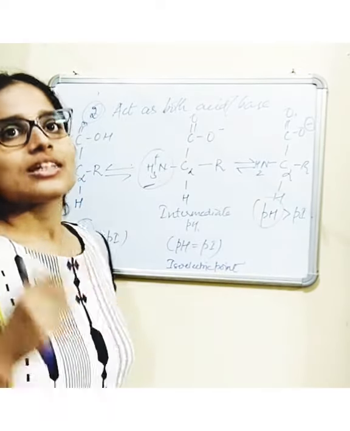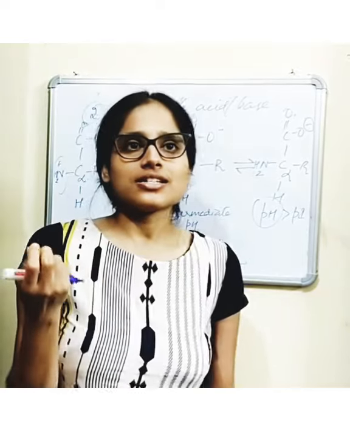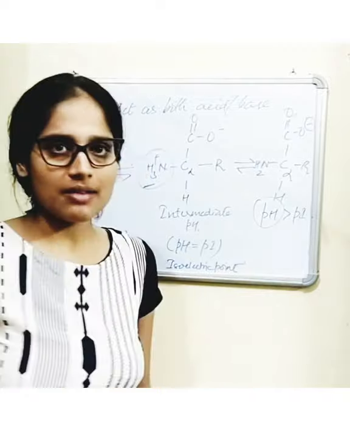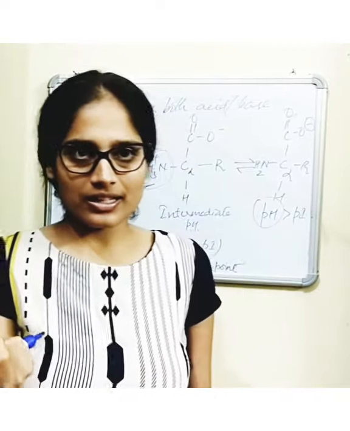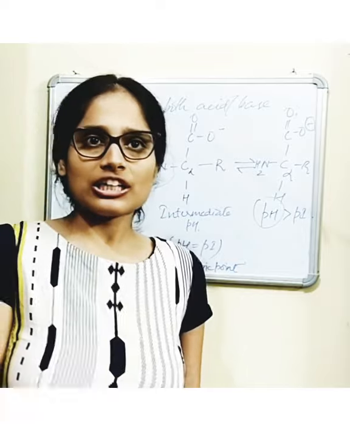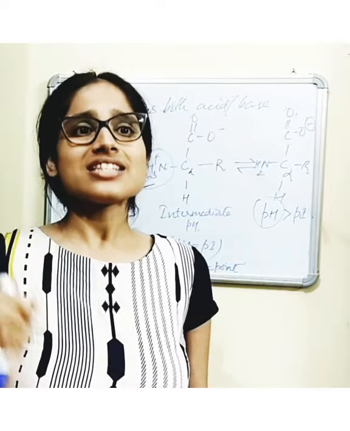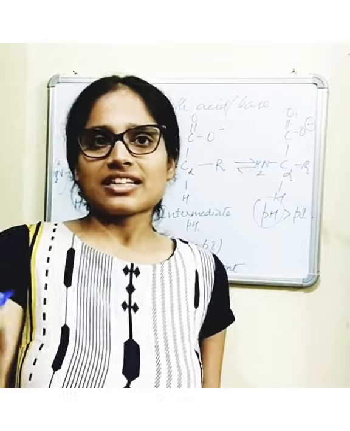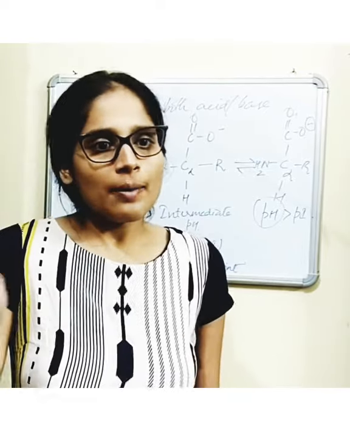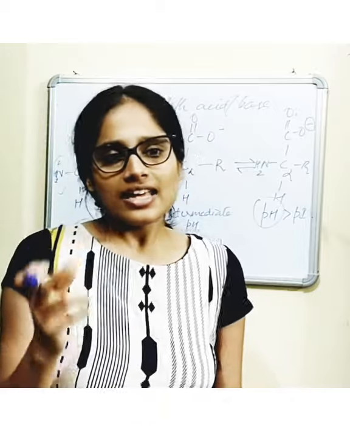Alright. So this property is known as zwitterion. This is known as zwitterion, meaning it can exist as a dipole. It is dipolar in nature. It has both positive and negative charge, and the amino acid molecules are known as amphoteric molecules because they can act both as an acid or a base depending on the surrounding pH. Alright, next,